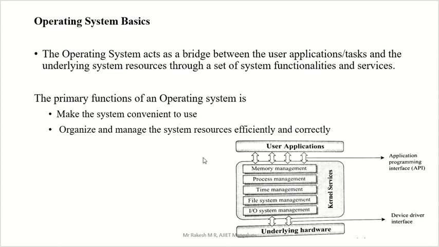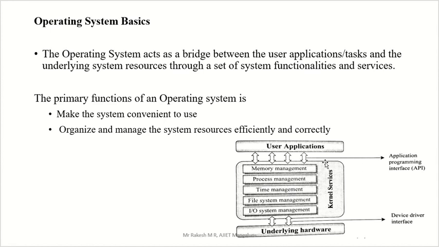Here between operating system and hardware we are using device drivers. Why? Because hardware here means a device. The device is controlled by the device controller, and that device controller is controlled by device drivers. Device drivers are software controlled by the operating system.